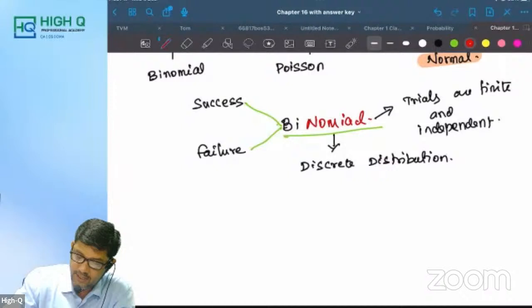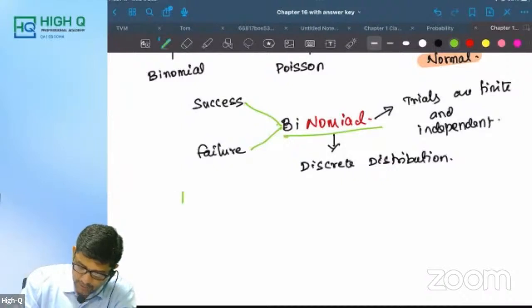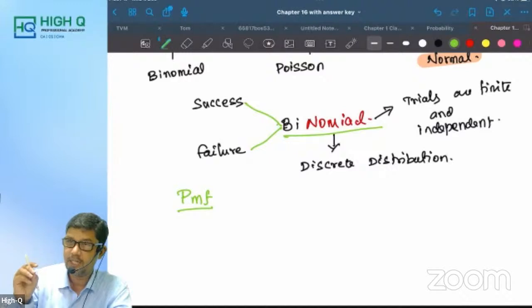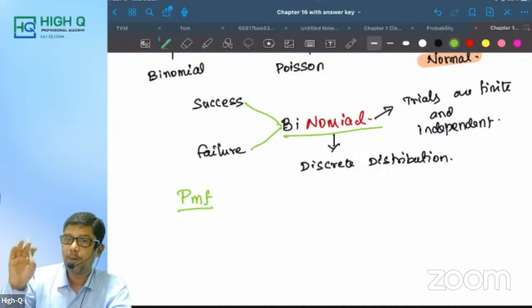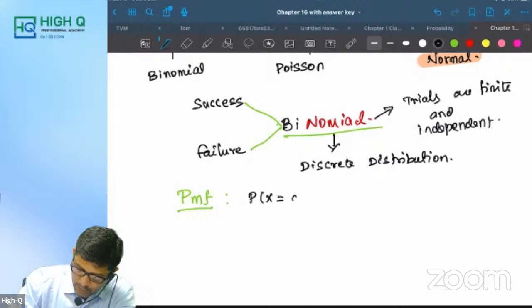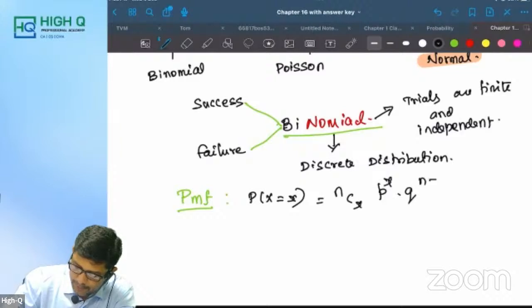Since it is a discrete distribution, we are going to deal with PMF. What does PMF stand for? Probability mass function. What is the probability mass function? How to write it, I'll tell you. Look at this. P of x is equal to nCx p power x, q power n minus x.